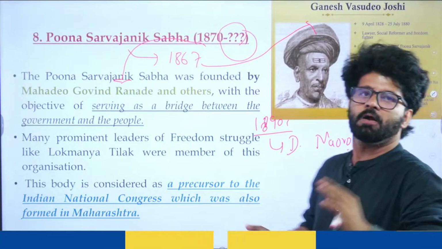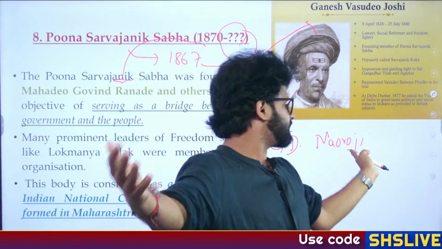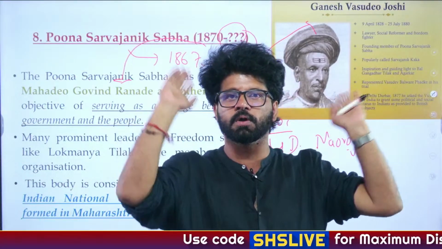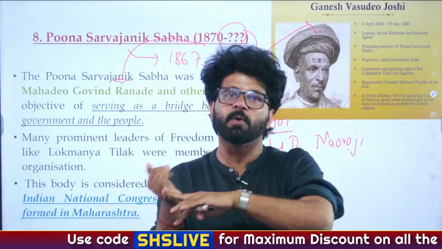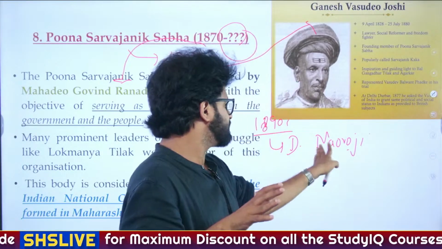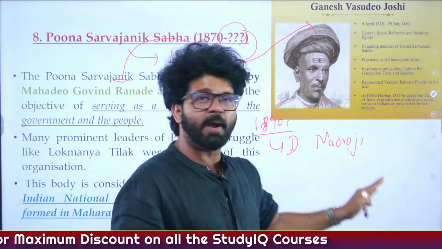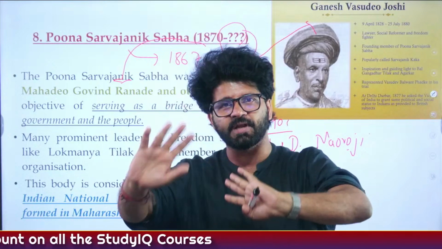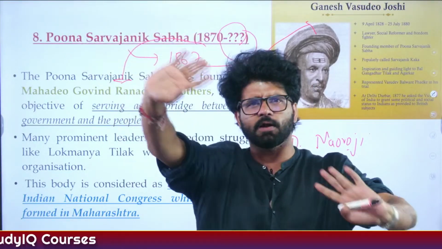He became the President of Congress thrice. He started the journal Rast Goftar, wrote a book exposing the Britishers' drain of wealth theory, poverty and un-British rule in India. So this guy is here, there, everywhere. So Dadabhai Naoroji will become the first Indian to represent us in the British House of Commons in around 1893.